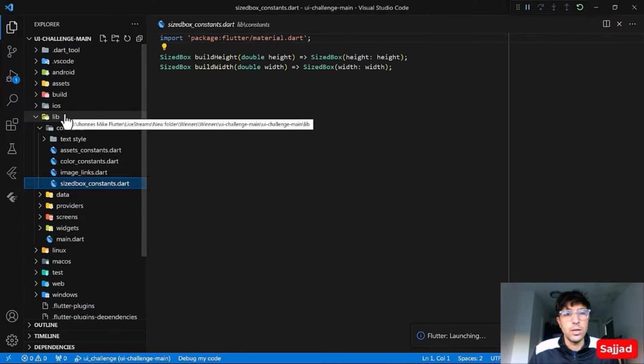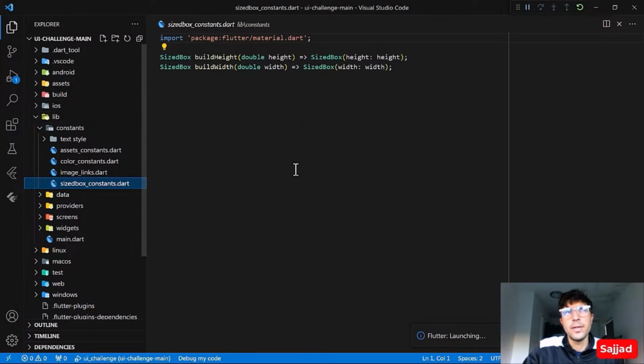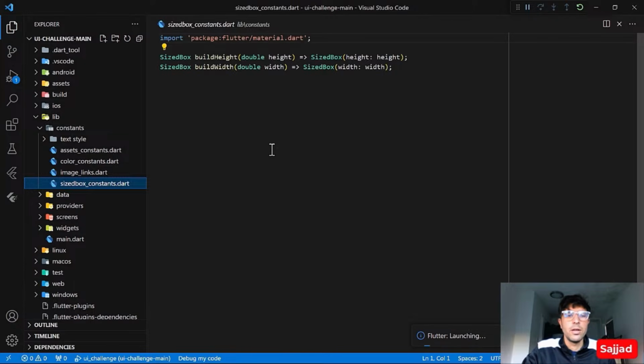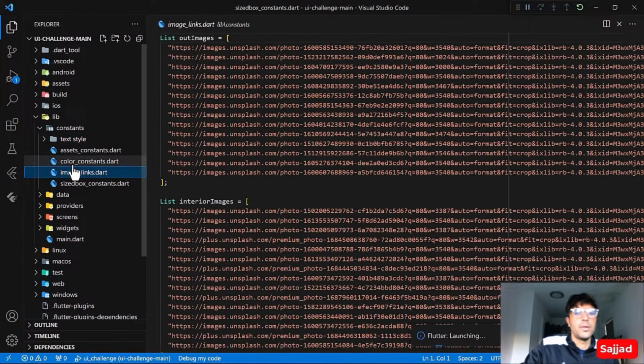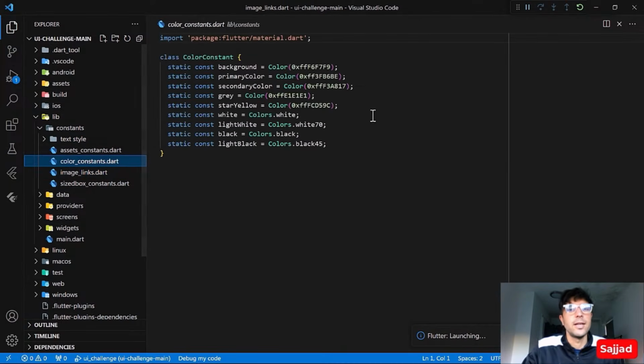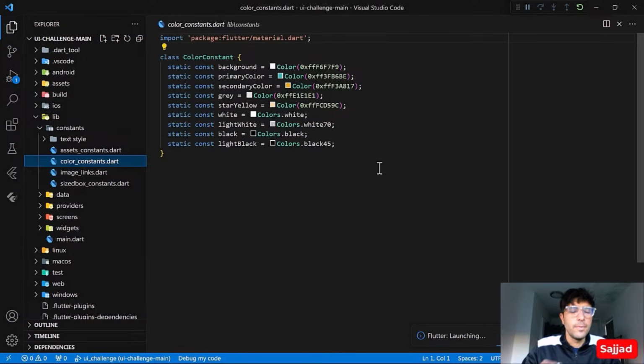If you use hard-coded data, like different types of text styles, and you do it everywhere differently in different screens and files, then if you change it in one place, it will not affect the other place. So it's always better to have hard-coded things within the constants folder, and whenever you're changing it, you just come over here, change it, and it will automatically change within the whole application.